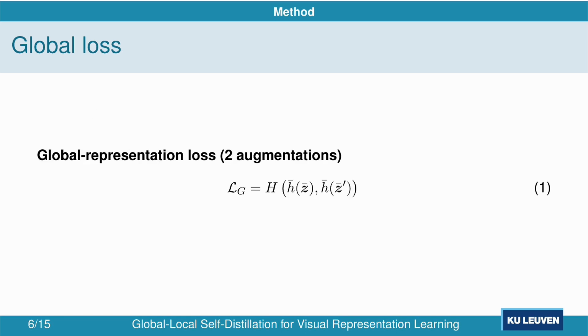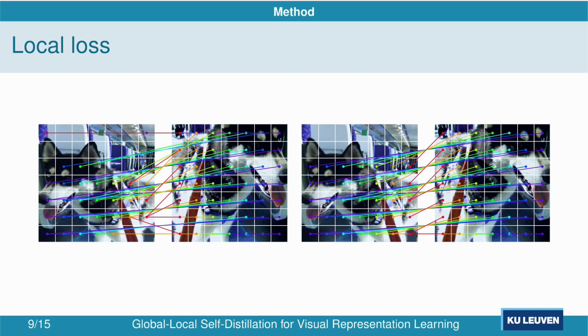The global loss is simply the cross-entropy between the projections of the two global representations. Instead of looking at equations for the local loss, let's visualize it. On the left side, we have the similarity matchings, and on the right side, we have the geometric matchings. In both cases, coherence between the local representations on each end of a colored assignment is enforced.